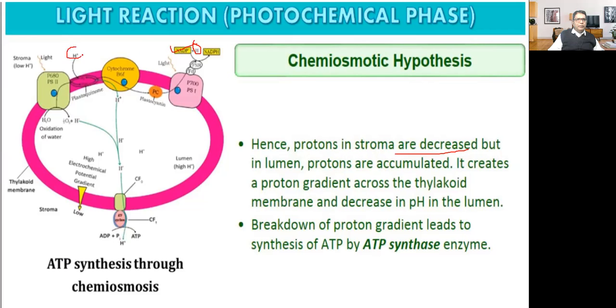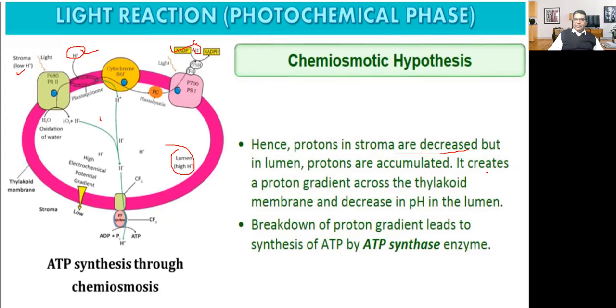Some of the protons in the stroma are accepted by the electron acceptor, the cytochrome, a component of the electron transport system, and they are transported inside into the lumen. Therefore, the concentration of hydrogen ions or protons becomes very low in the stroma, and becomes high in the lumen.